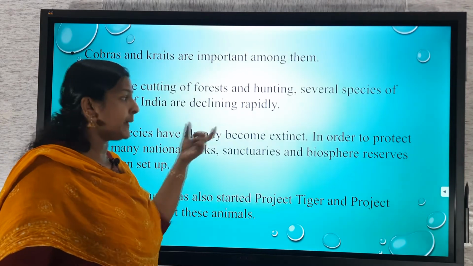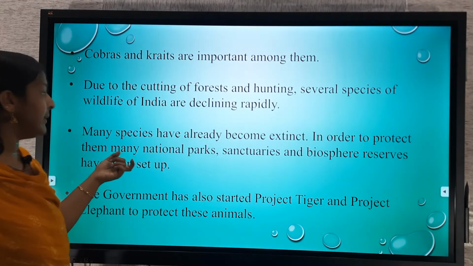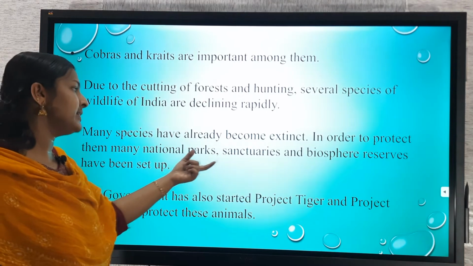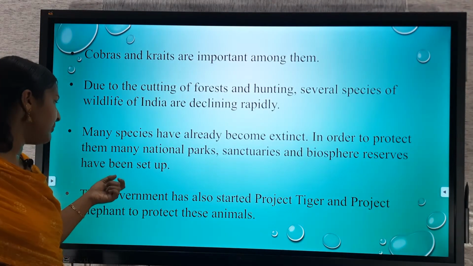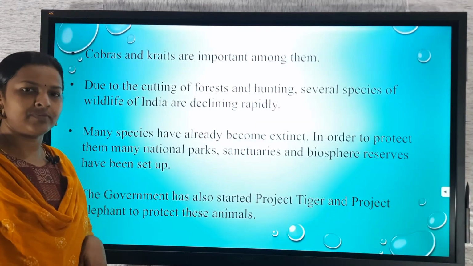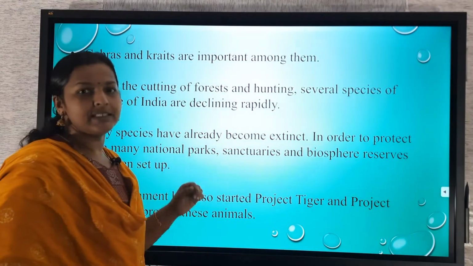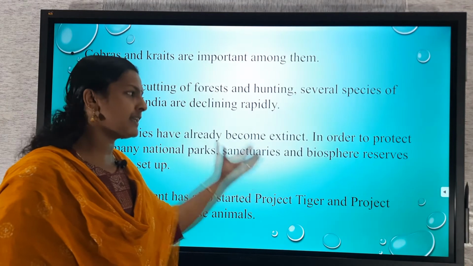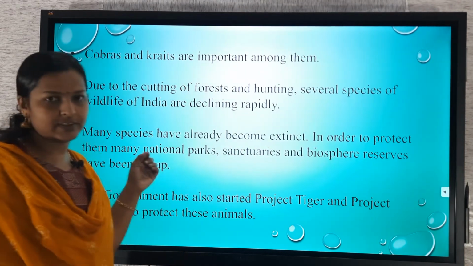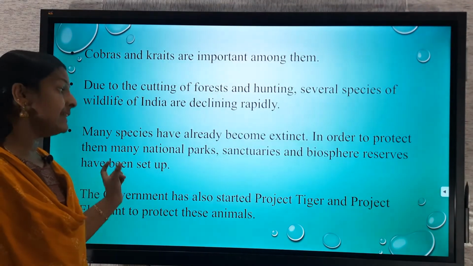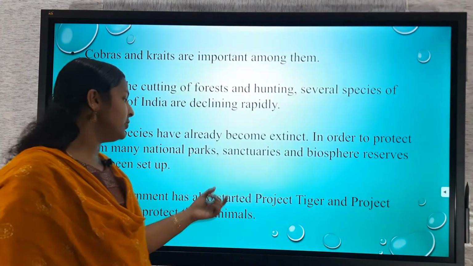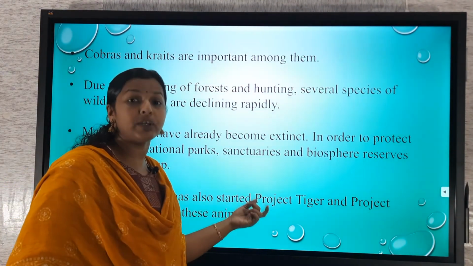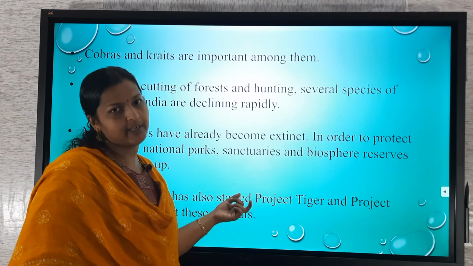Dodo. In order to protect them, many national parks, sanctuaries and biosphere reserves have been set up. Apart from that, the government has also started different projects and schemes to protect animals.